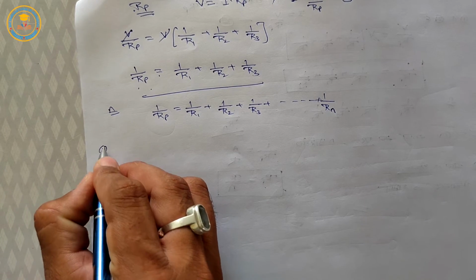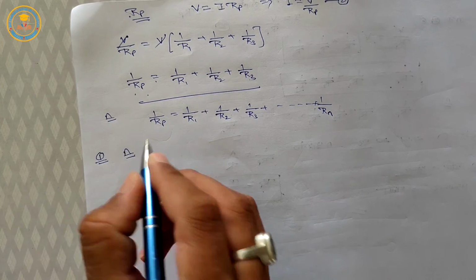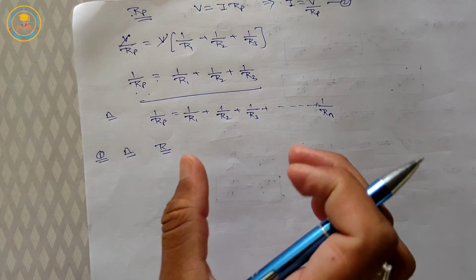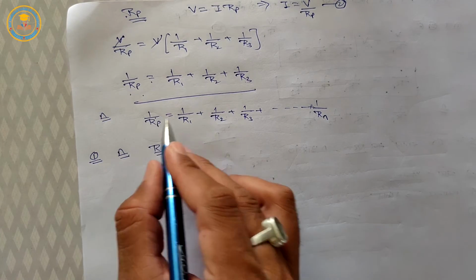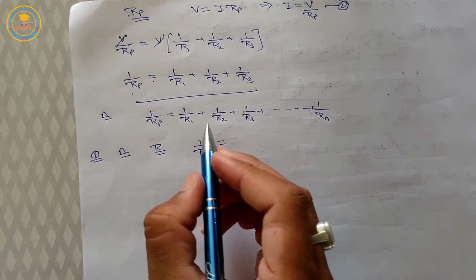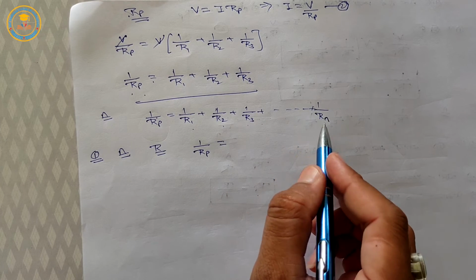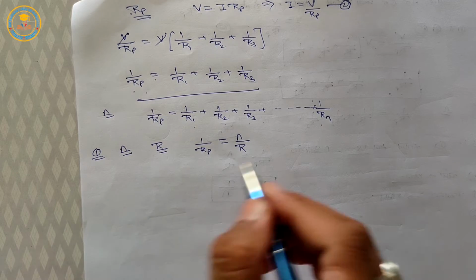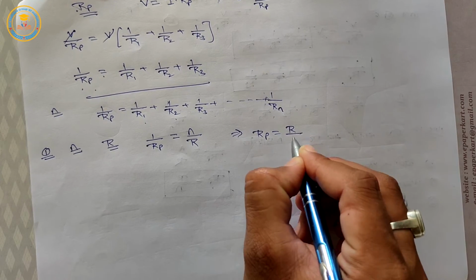Now some important points. First point: if we take small n resistances and the value of each resistance is the same, equal to R, connected in parallel combination, then according to this equation, 1 upon Rp is equal to 1 upon R plus 1 upon R plus 1 upon R, n times, which is n upon R. So the equivalent resistance Rp is equal to R upon n.